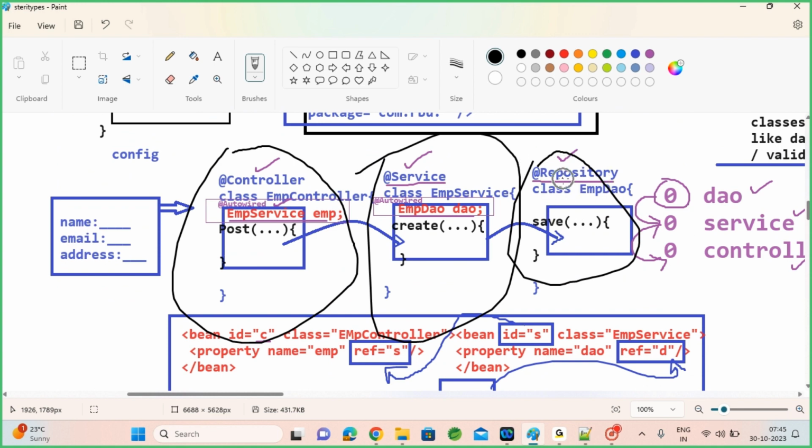Still, if you want to create an object in XML and avoid the stereotype, you can. Let's say you don't want to create this repository by using the @Repository annotation. I want to configure it in XML only. You can put it there; both will work in a similar way. The same way stereotype creates an object, the bean tag also creates it. So stereotype is the advanced approach. When you use stereotype annotations, you need not visit your XML file to do configurations, and you need not do manual dependency injections. Instead, you can go with @Autowired.